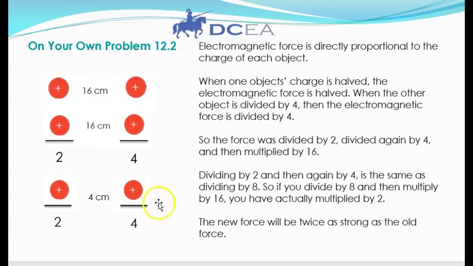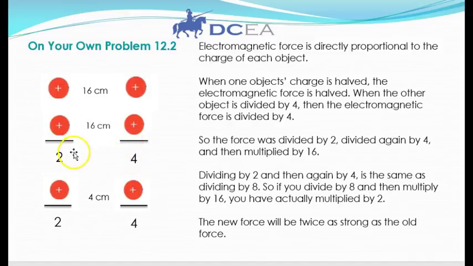So, electromagnetic force, we've learned in this unit, is directly proportional to the charge of each object. So when one object's charge is halved, the electromagnetic force is halved. And when the other object's charge is divided by 4, then its electromagnetic force is divided by 4. So if you divide it by 2, its force is halved. That's basically what they're saying. So the force was divided by 2. It was then again divided by 4.